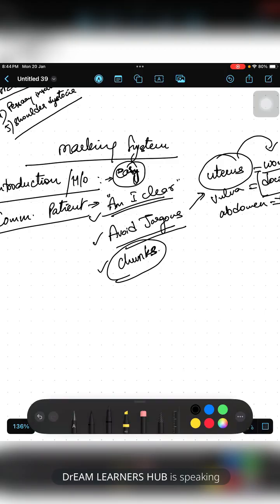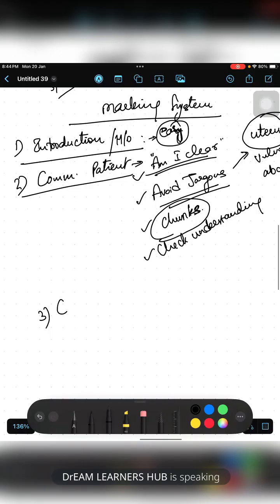Down syndrome is one form of defect where the genetic makeup of the baby will be abnormal, and this occurs very rarely. Like that you have to stop. Am I clear so far? Like that you need to check the understanding of the patient. Check the understanding of the patient and give the matter in chunks. That is communication with the patient.